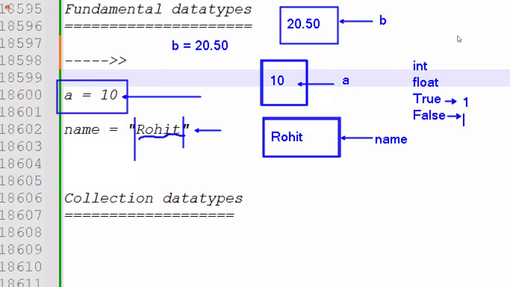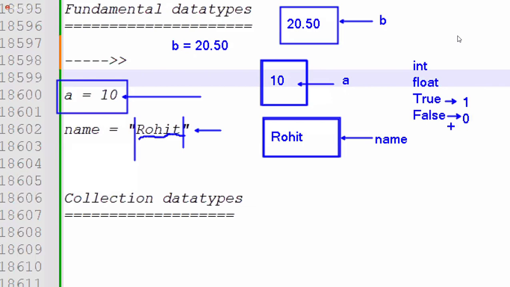True is nothing but a 1 and false is nothing but a 0. So in a database, 1 and 0 are stored, not true and false. True is 1, false is 0, nothing but numbers only. Using booleans also, we are getting numbers only. 1, 0 is nothing but numbers. Integer is a number, float is a number. These boolean values are also considered like numbers.